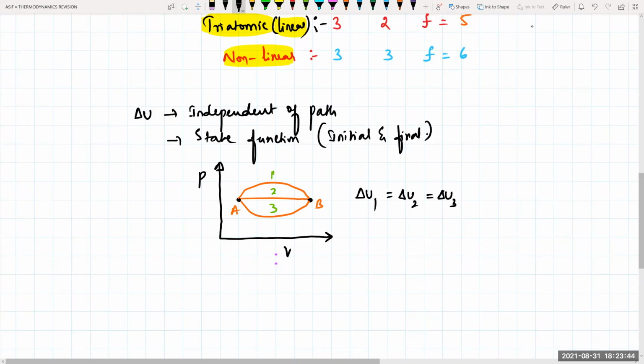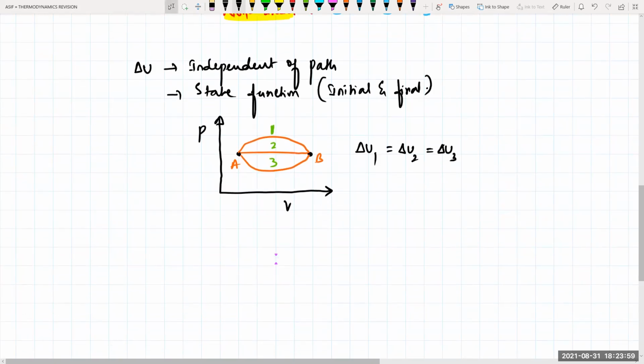Because for all of them, initial and final are the same. It is independent of path. So it is not depending on your path, whether you're going through 1, or through 2, or through 3.